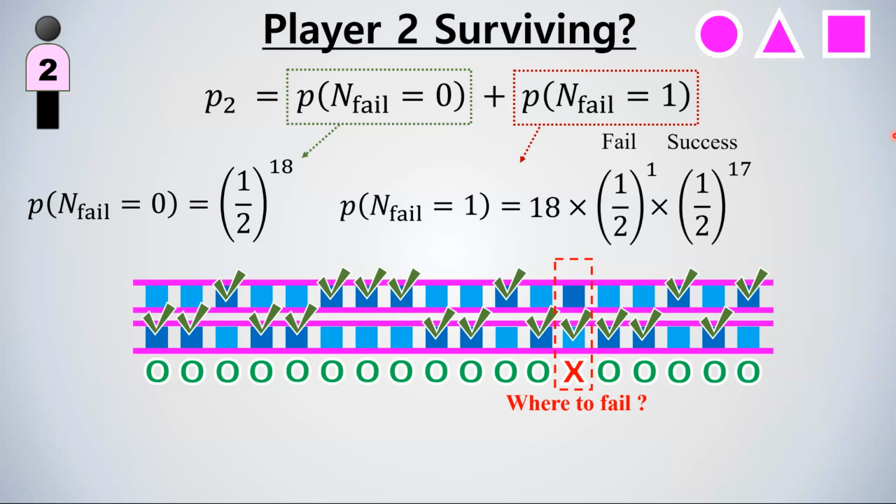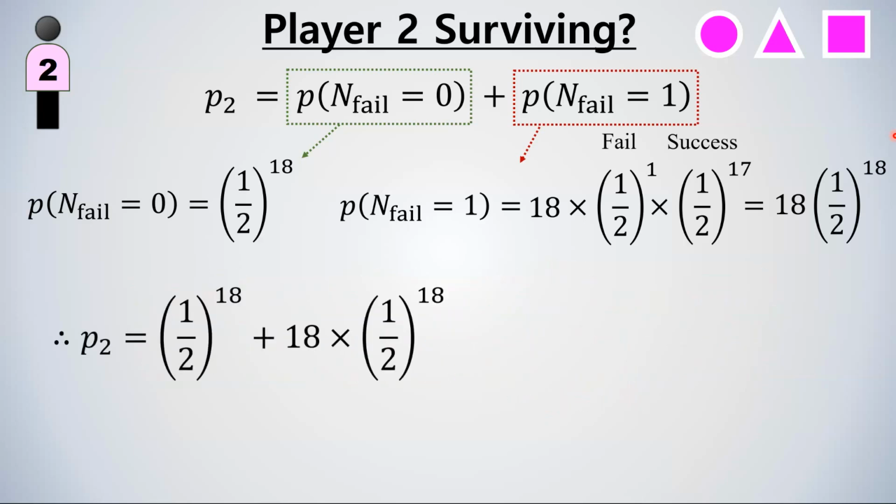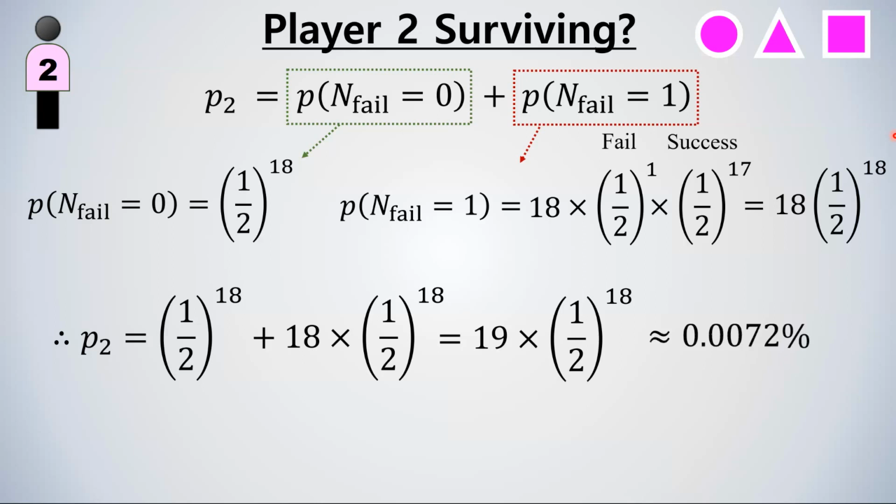Therefore, we have this expression, which gives 18 times 1/2 to the power of 18. And this gives our final probability, which is 19 times 1/2 to the power of 18, which is 0.0072%. As you can see, this is a much higher probability than player 1 surviving.